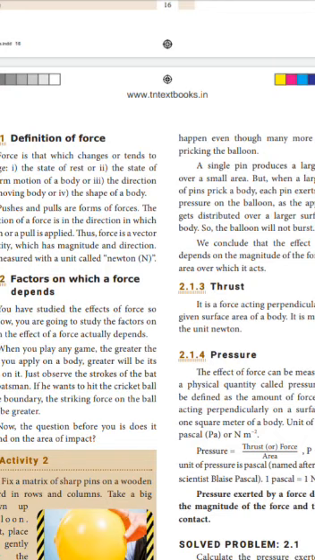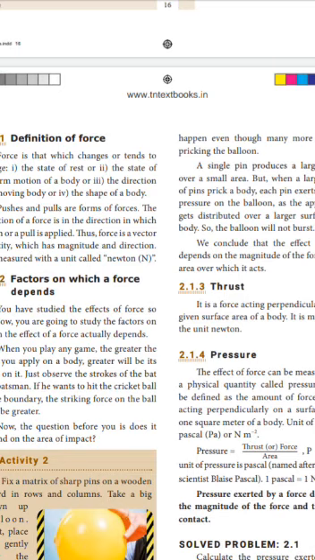Why? Here the area of contact of the balloon with the surface is more. In the previous case, when we prick it with a sharp pin, the area of contact is less, so the effect is more. In the second case, the area of contact is more, so the effect is less. So here the effect of force on the object depends on the area of contact.